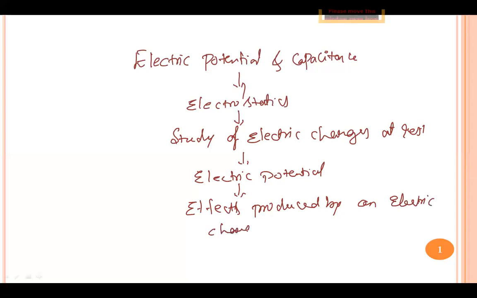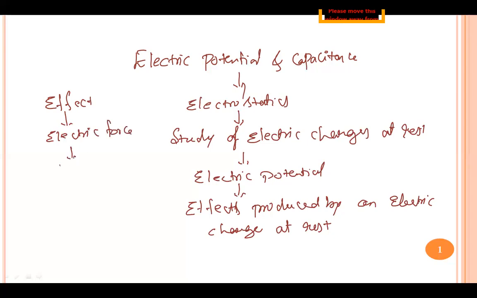I have told you an electric charge is capable of producing some effects. The effects of electric charge are electric force. We have discussed electric force in the first chapter. The second effect was electric field. We have also discussed what is meant by an electric field. And the last effect produced by an electric charge at rest is electric potential.